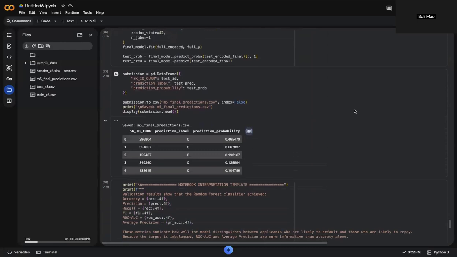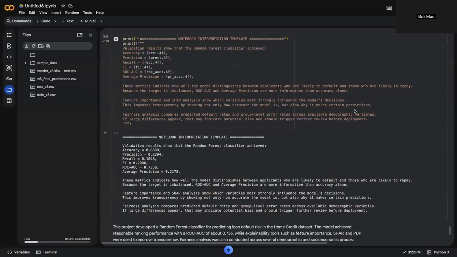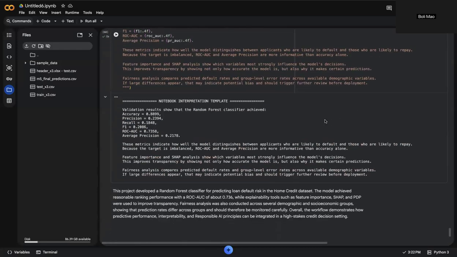With SHAP explanations and partial dependence analysis, fairness analysis also helps identify potential disparities across applicant groups. Overall, this workflow highlights the importance of balancing predictive performance with transparency, interpretability, and ethical considerations when applying machine learning to real-world financial problems. Thank you.